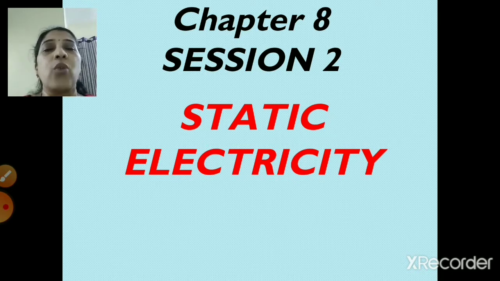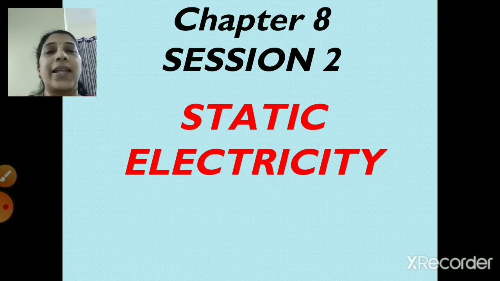But when 2 objects are rubbed against each other, what happens? The negative charge from one object moves to the other object. So the other object becomes excessively negatively charged, and the first object, from which the negative charge moved, becomes positively charged, right children? So when 2 objects are rubbed against each other, one object becomes positively charged and the other becomes negatively charged.